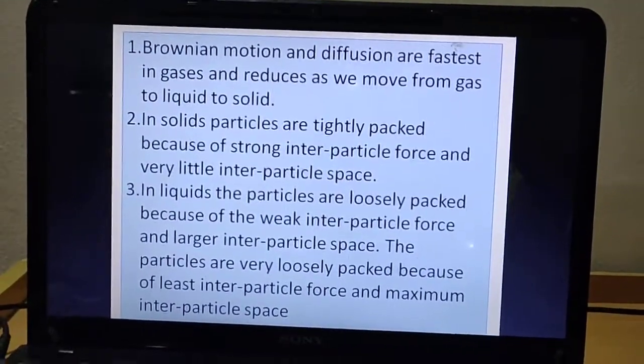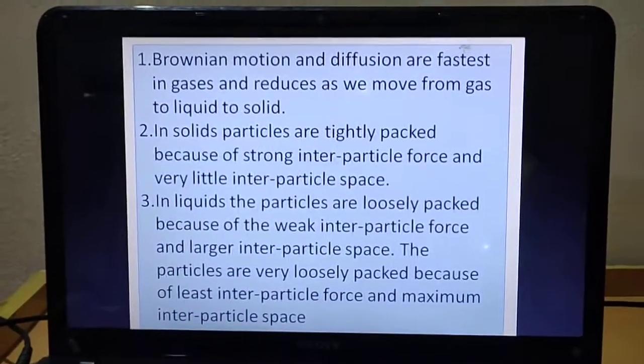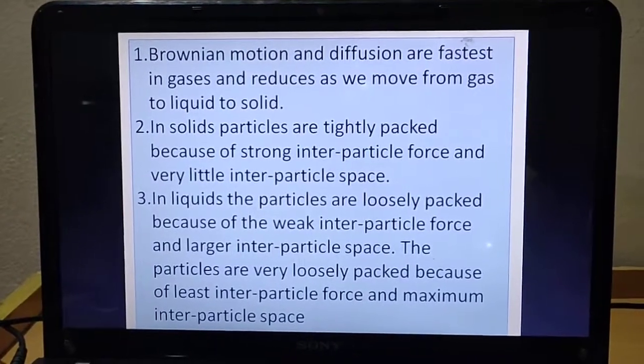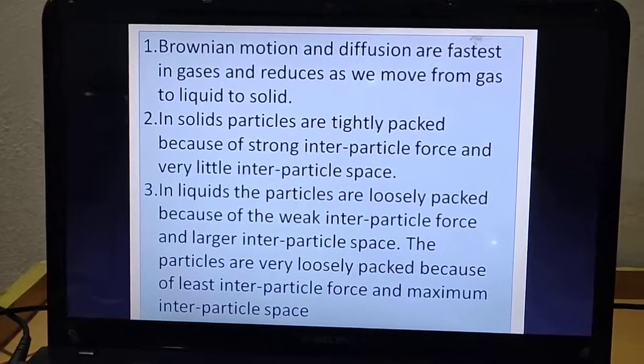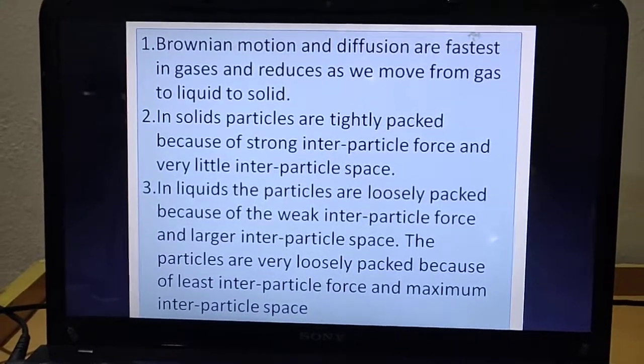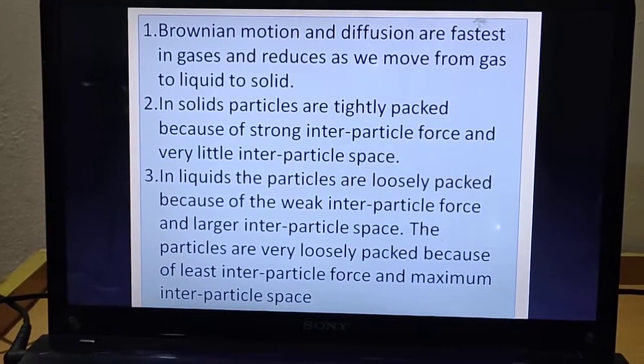Now dear student, let's go to the next slide. Brownian motion and diffusion are fastest in gases and reduce as we move from gas to liquid to solid. Means what?